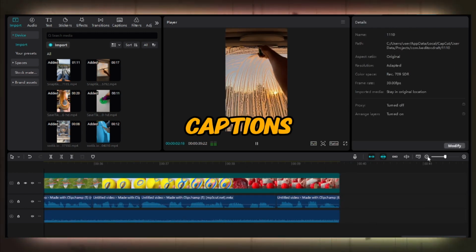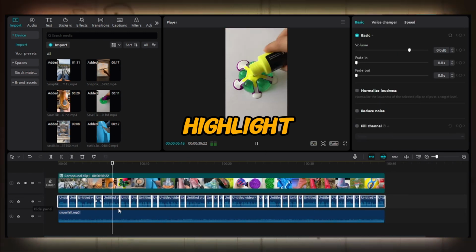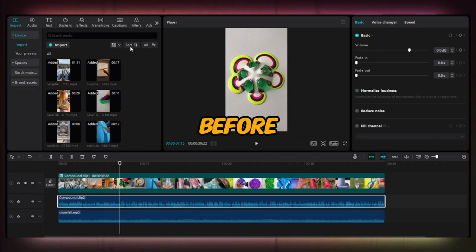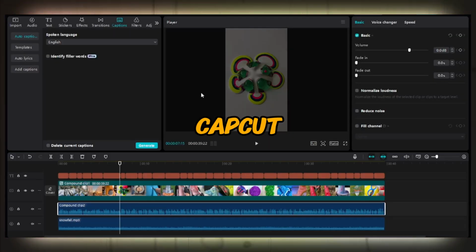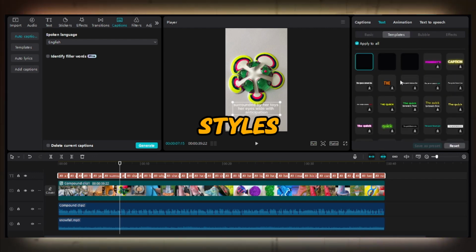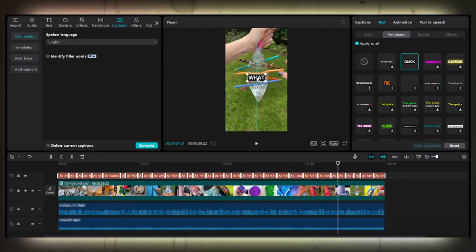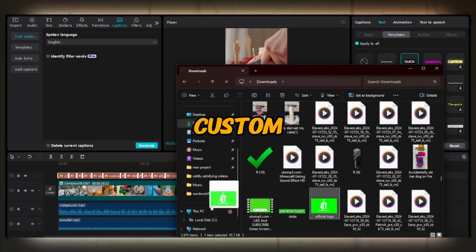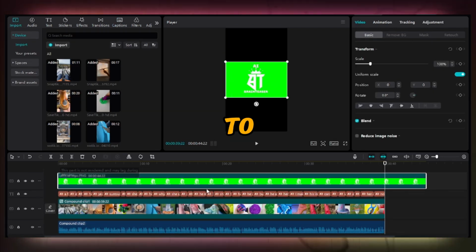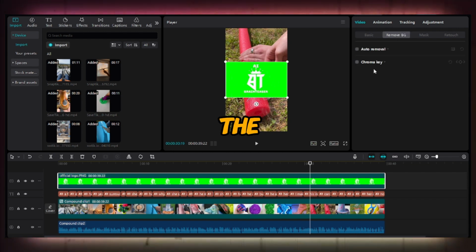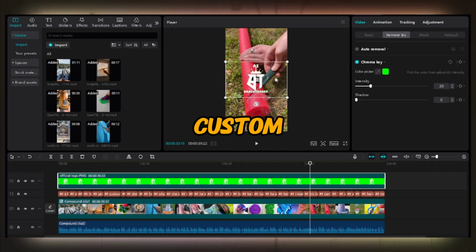Now let's add some captions. Just make sure you highlight and create a compound file before generating the captions. CapCut offers many caption styles. Just choose the one you like, and always keep the captions in the middle. As for my custom-made watermark, I will add it to this short. I will show you in the next video how to create a custom-built watermark.